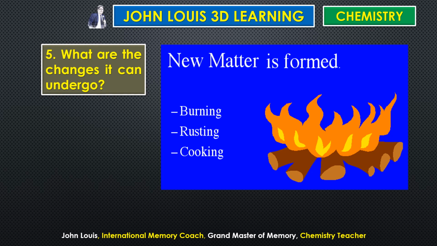For example, if you leave an iron rod in the atmospheric air for a month or so, it turns brown, because that iron reacts with oxygen present in the air and forms the compound iron oxide. Iron is an element, oxygen is also an element, but these two combine together to form iron oxide. That's a compound, the brown substance forming around the solid iron. That is a chemical change. Okay, so shall we move on to the next one?